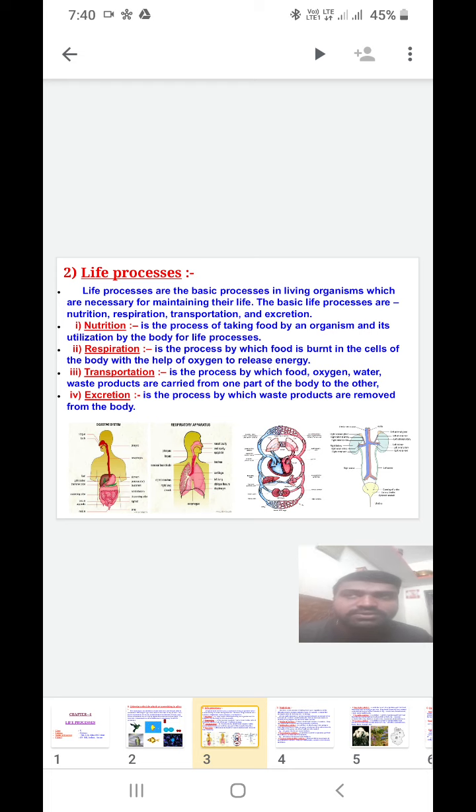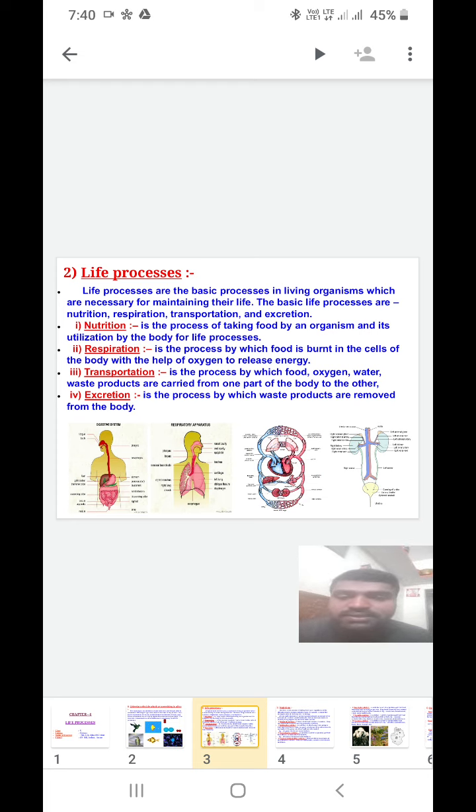Today we are going to discuss one of the important chapters in 10th class, that is called life processes. Here I will show you the slides one by one. You can observe that and go through it. If you want, you can write it down, and if you have any doubts, we'll teach you later in the other classes. I will give you a further explanation in a different way.